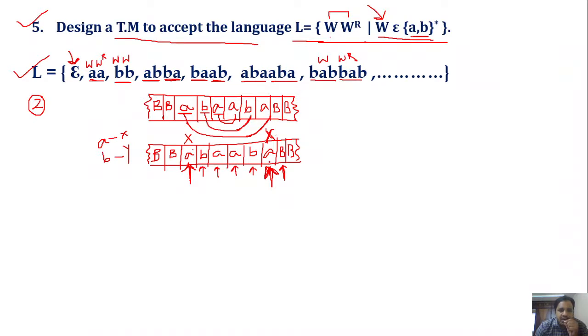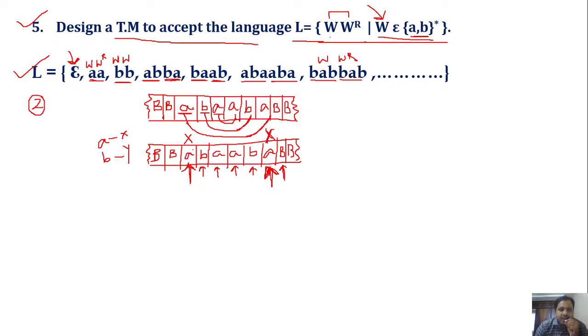Since I marked the last symbol a with x, I move the head towards left. While moving towards left, I am searching for x. Why? Because after x, whatever symbol you get is the next symbol that we have to consider and mark.